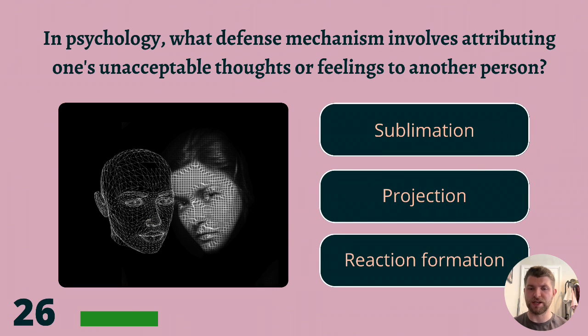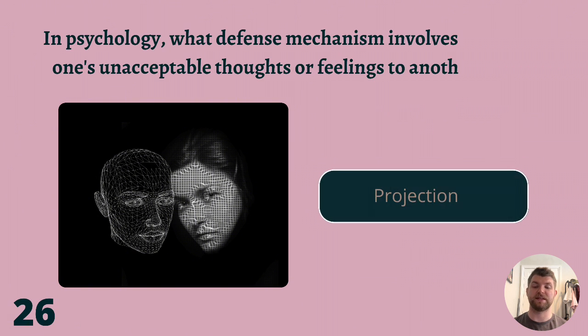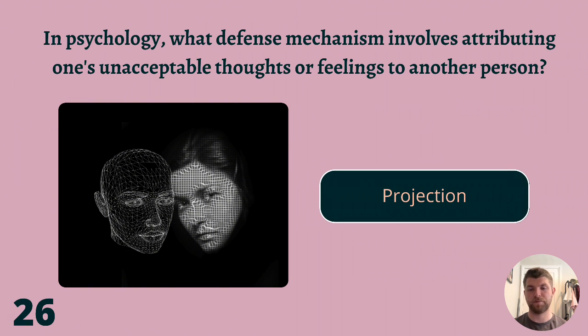In psychology, what defence mechanism involves attributing one's unacceptable thoughts or feelings to another person? Sublimation, projection, or reaction formation? The answer is projection.